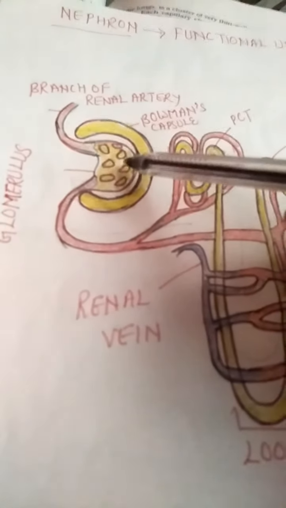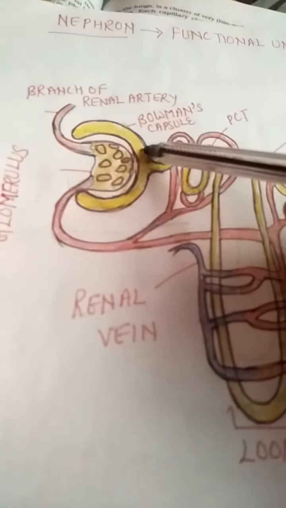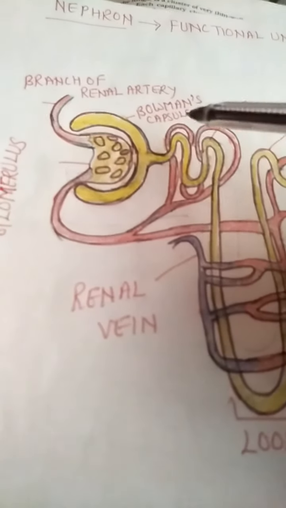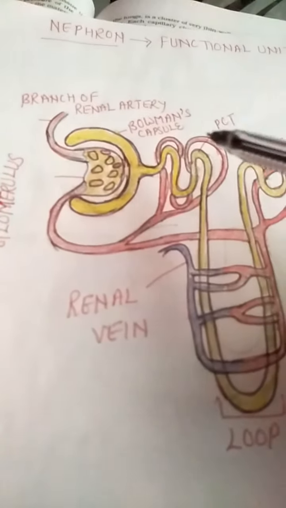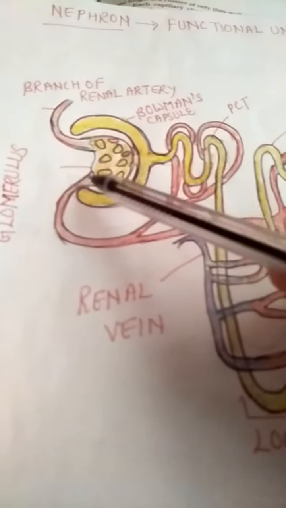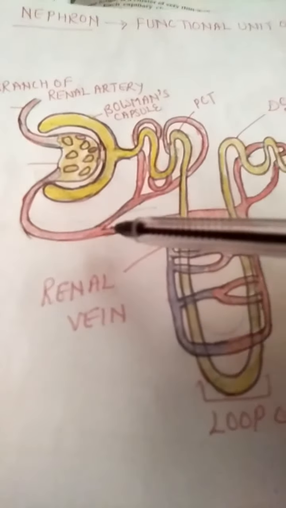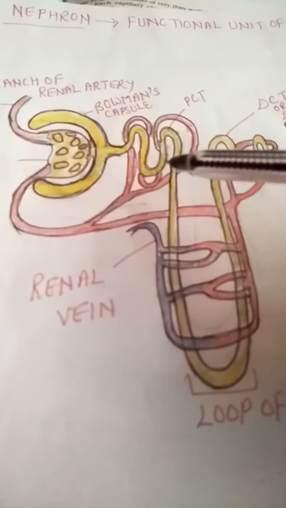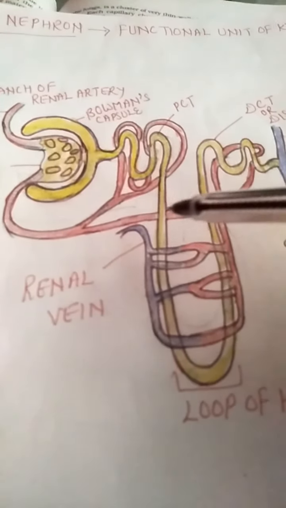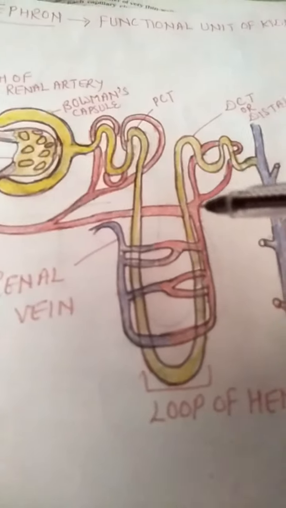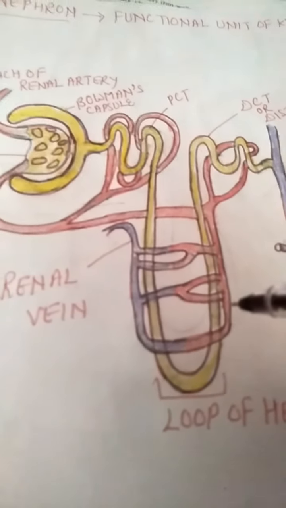Bowman's capsule and glomerulus together are known as the Malpighian body. Now you can see this renal artery, when it exits from the Bowman's capsule, further breaks down and remains in connection with the different parts of the nephron. Why? That I will tell later.